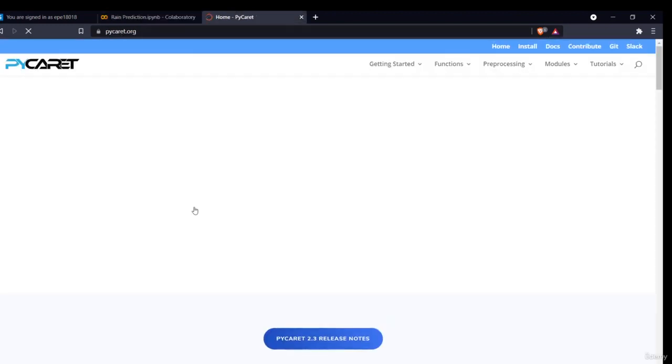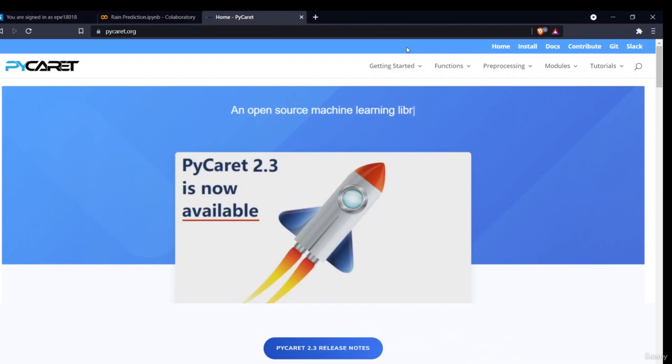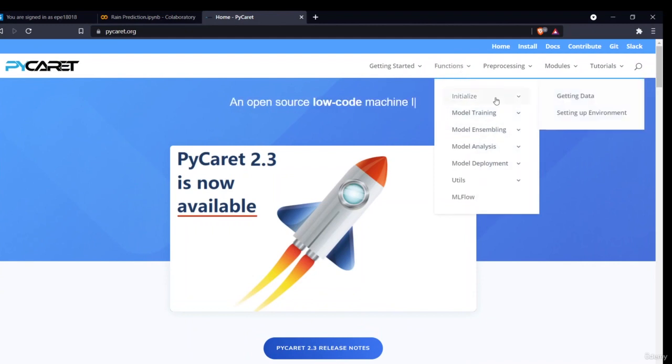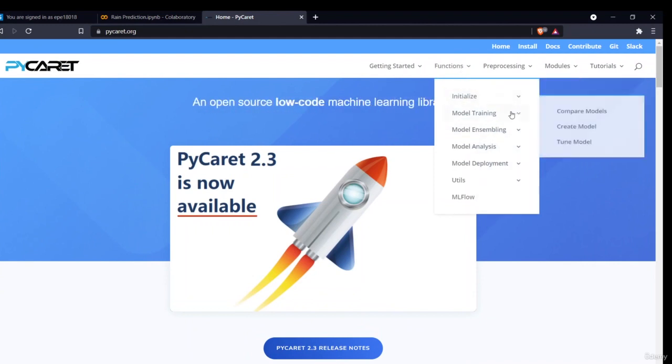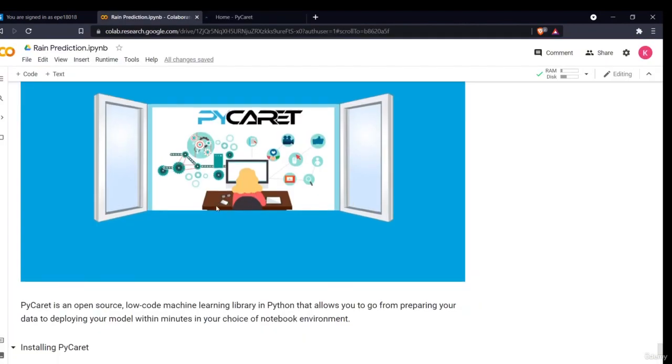As you can see, this is their home page, and all the information is given on their website. Here is getting started, the PyCaret guide, and how you can install PyCaret. Then these are the functions: initialize, getting data, setting up the environment, model training, comparing models, create model. I'll tell you which ones I have used. But first of all, let us install PyCaret.